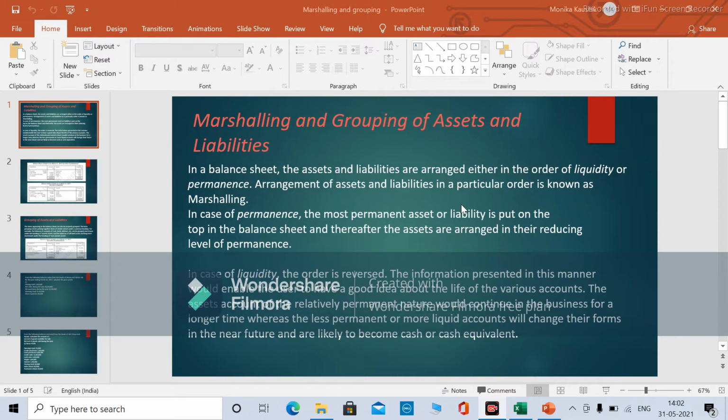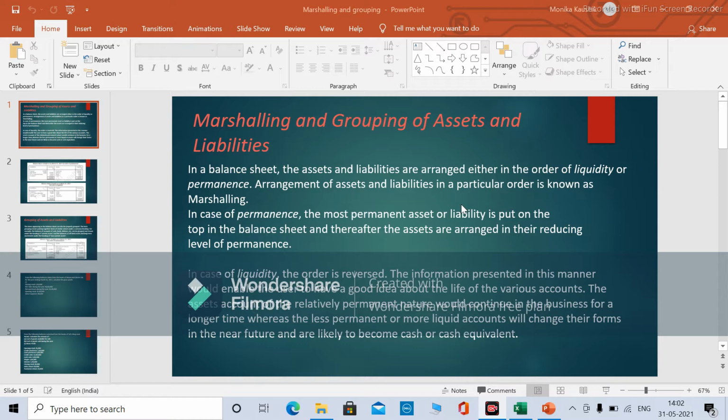Balance sheet we do prepare to check out the financial position of any company, in which we'll have to mention and categorize the assets and liabilities. Okay, so this is basically for the purpose of reporting. So just think about that.